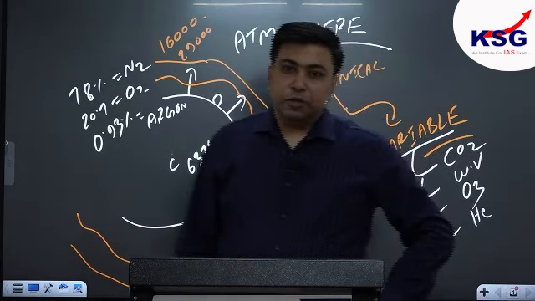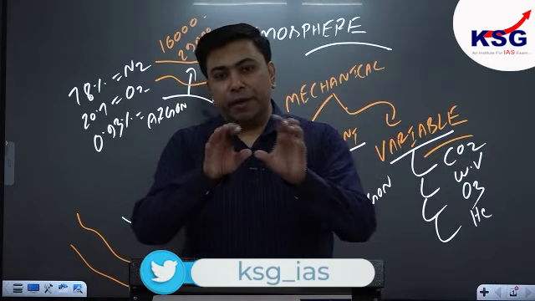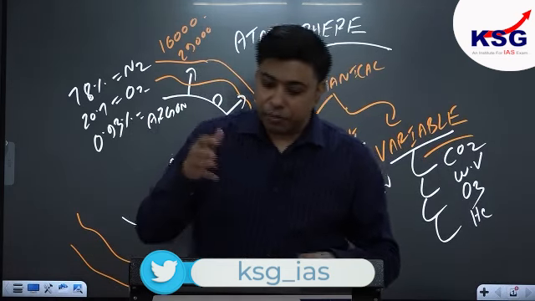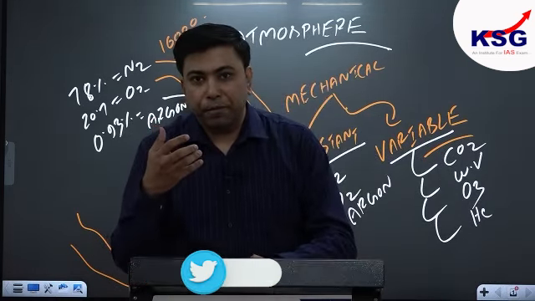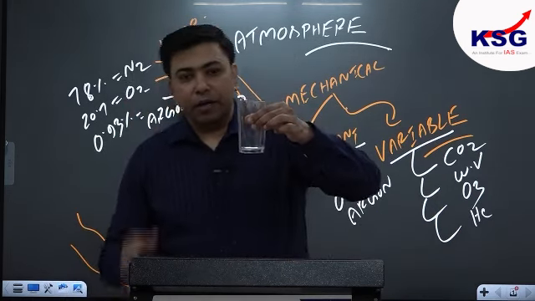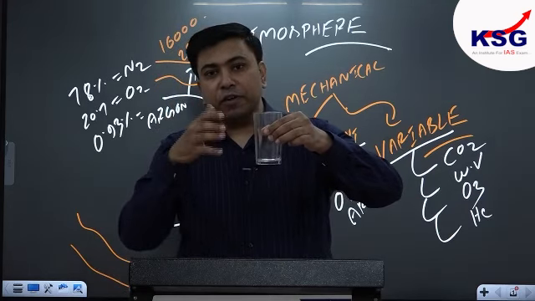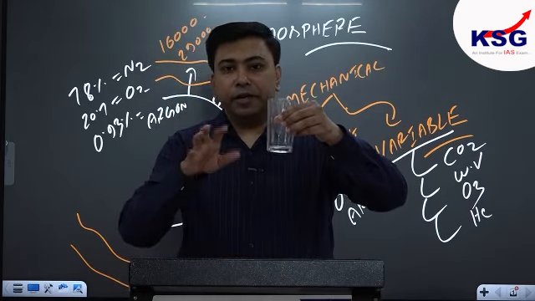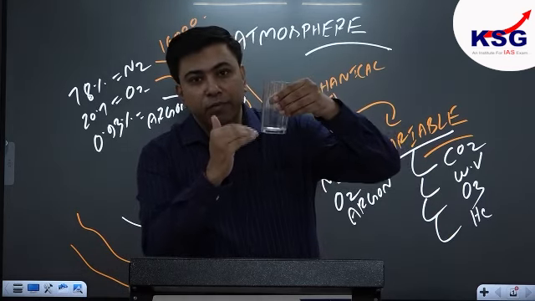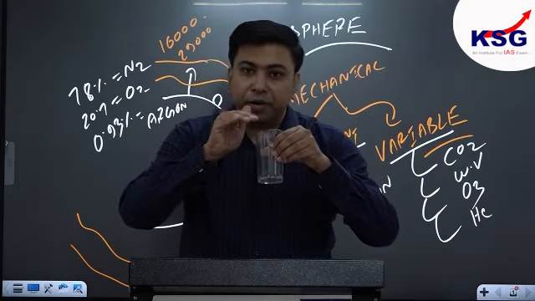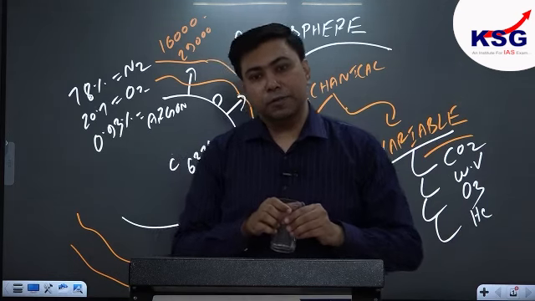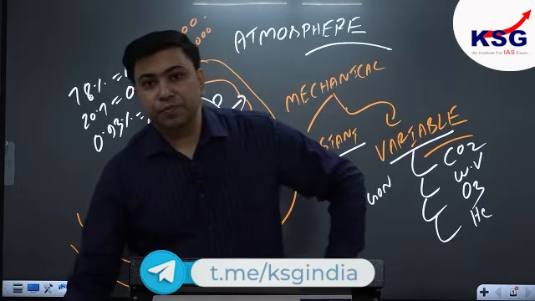Done? So our atmosphere is nothing but a mechanical mixture of constant and variable gas. And our atmosphere behaves like a fluid. Try to understand my concept. जो मैंने कल आपको बताया था कि in this particular glass, if I insert liquids of different densities like honey, jelly, petroleum, water, then those liquids which are much more denser, they will sink at the bottom of the glass, and those liquids which are much more rarer, I mean less denser, they will flow in the upper layers of the glass. समझ रहे हो?